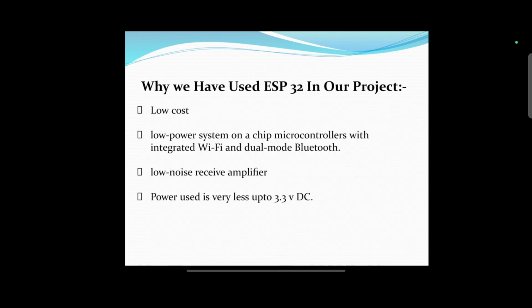The following PPT is presented by my colleague Aditya Ashok Sapte. Hello, myself Aditya Sapte. In this slide, we are going to see why we have used ESP32 in our project. First point, it is low cost. Second, a low power system on a chip microcontroller with integrated Wi-Fi module and dual mode Bluetooth. It has two modules, one is Wi-Fi based and the second is Bluetooth based. Then third point, low noise receive amplifier. Fourth, power use is very less, up to 3.3 volt DC.